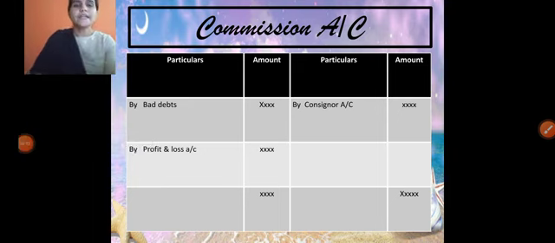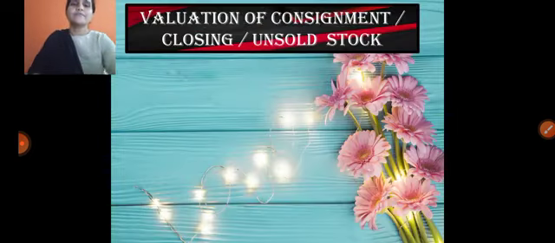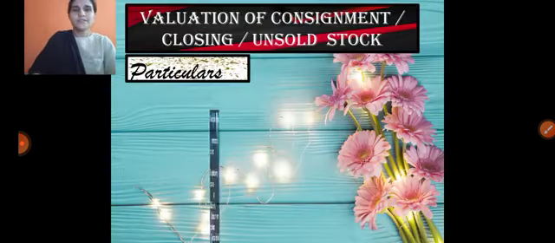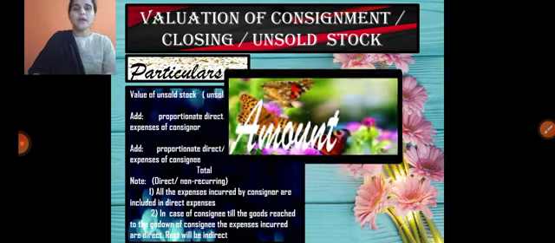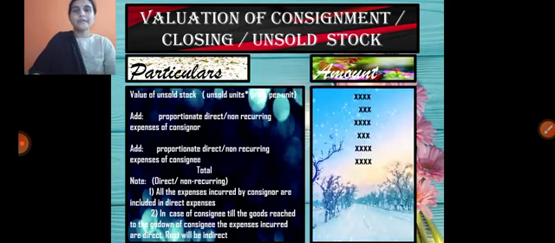Commission is basically received by the consignee at the time of promoting the goods. So this is regarding the commission account. As per the journal entries, we need to write down the commission account. So these are the two ledger accounts we require to prepare in the books of consignee: one is the consignor's account and the second one is the commission account.